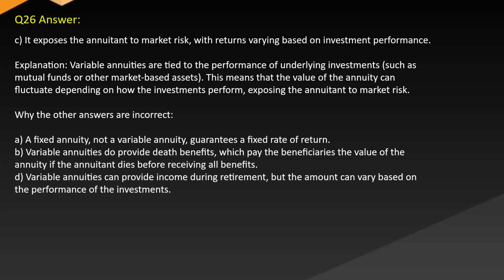B. Variable annuities do provide death benefits, which pay the beneficiaries the value of the annuity if the annuitant dies before receiving all benefits. D. Variable annuities can provide income during retirement, but the amount can vary based on the performance of the investments.